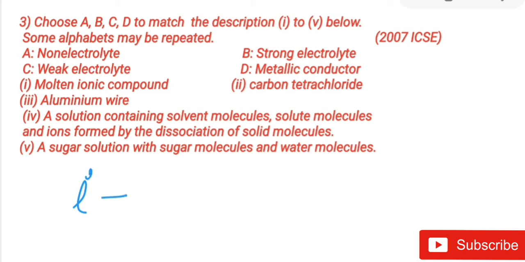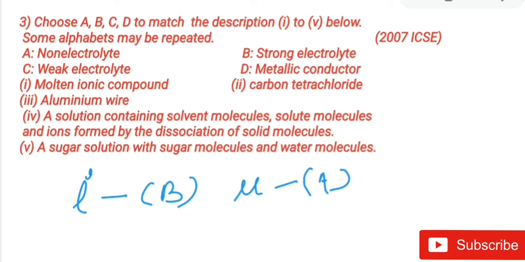So for I, the correct matching will be B. Now the second, it is carbon tetrachloride. Just now we have done that carbon tetrachloride is a non-polar covalent compound. So as it is a non-polar covalent compound, it's a non-electrolyte. So what will be the option for number 2? It is a non-electrolyte. So we'll write A.